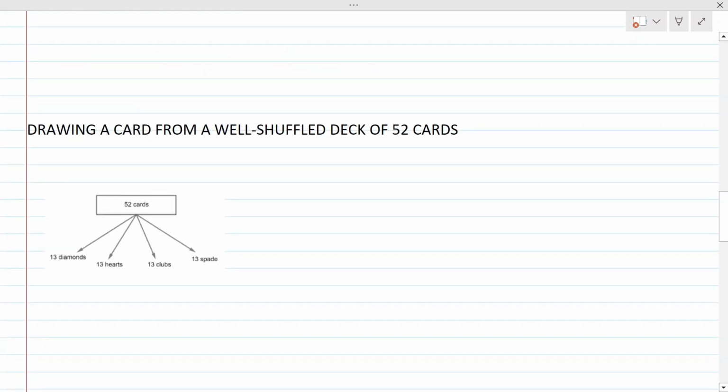And the next very important one is drawing a card from a well shuffled deck of 52 cards. The playing cards are there, right? People used to play with those cards. We have normal cards, 52 of them. How they are arranged, I will deal with in detail, and then we will go to the problems. The 52 cards are segregated into 13, 13, 13, 13, four suits of cards. Suit, S-U-I-T. That is called a suit of cards. Four suits are there.